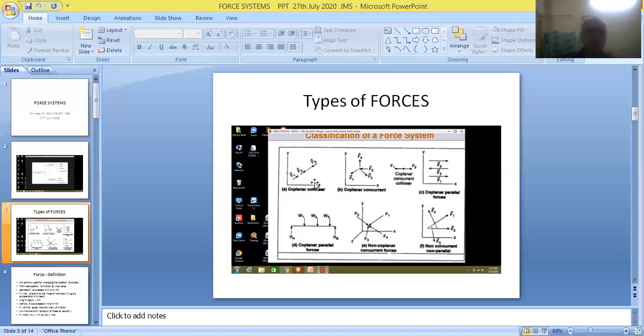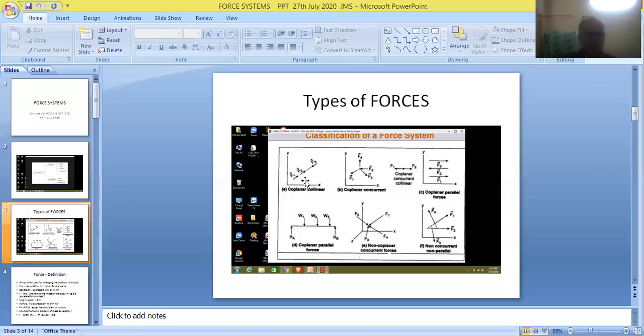Generally, the capital letter F must be used for indicating the values of forces. The first force is called F1, second force F2, third force F3, and so on. So 3 forces are given in this figure. And friends, all these forces are lying in the form of a straight line.